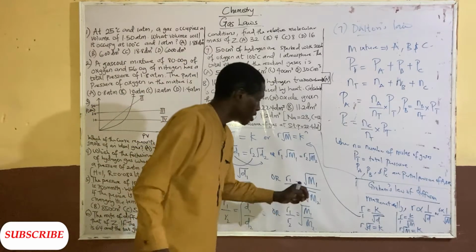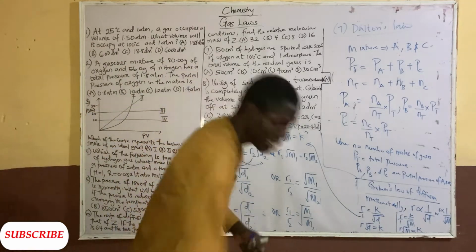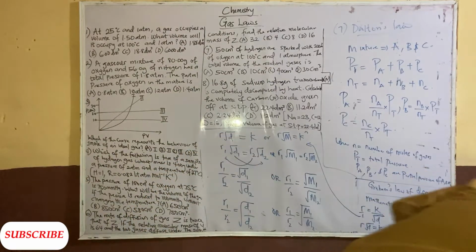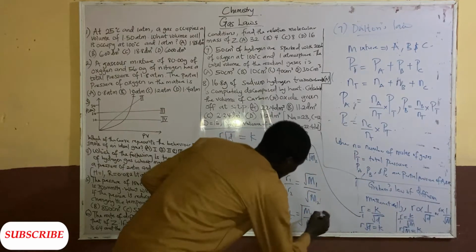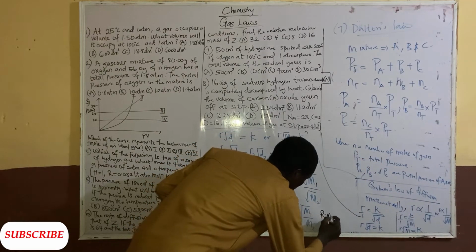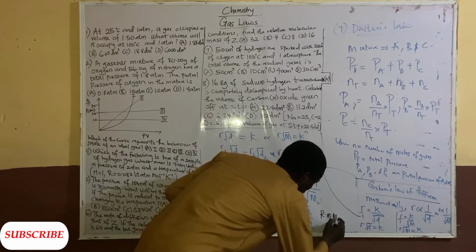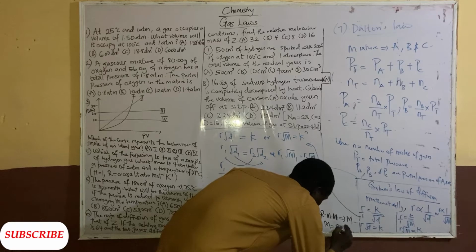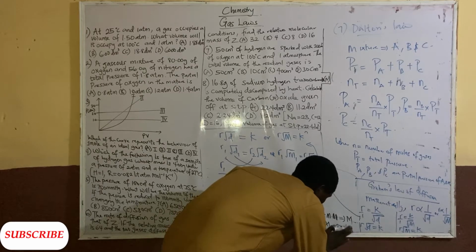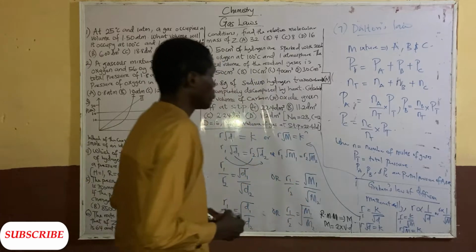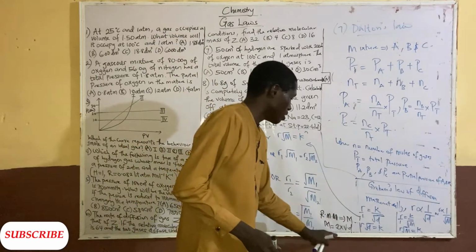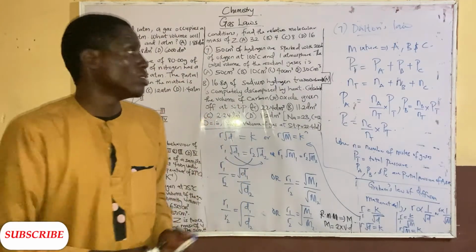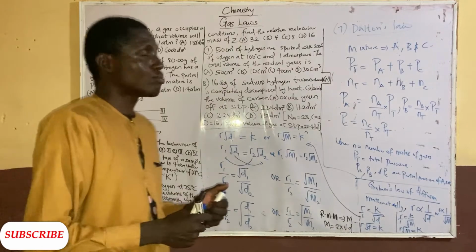Note that the relative molecular mass of any given compound, M, is equal to 2 times the vapor density, D. Please note that the relative molecular mass is 2 times vapor density. So that's that about that. We have summarized the law, the gas law.